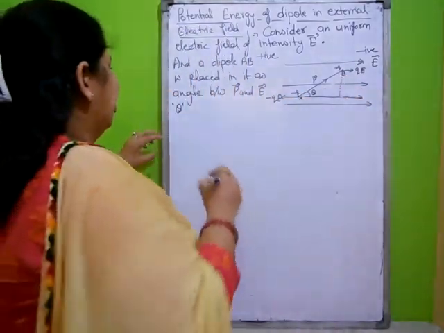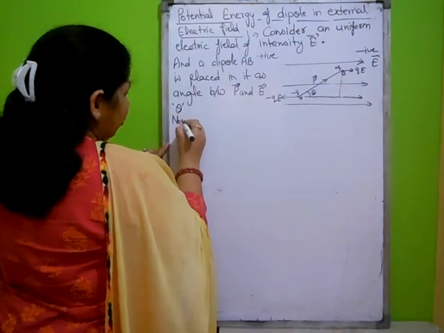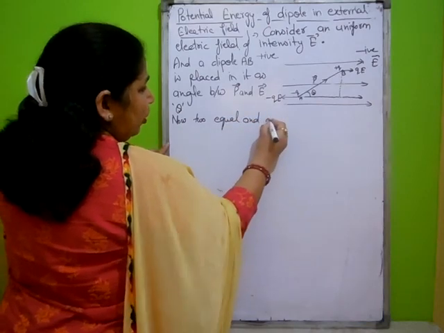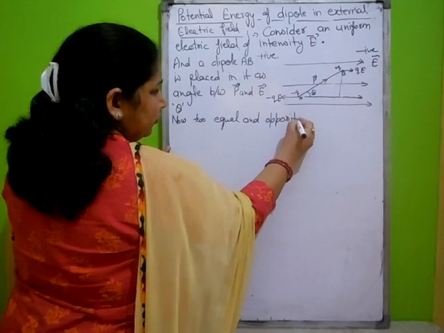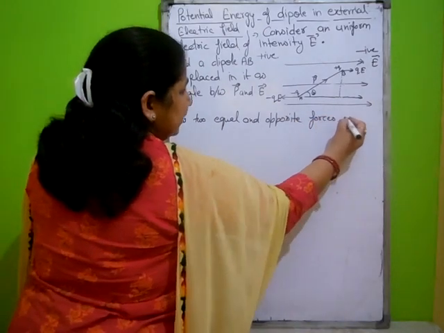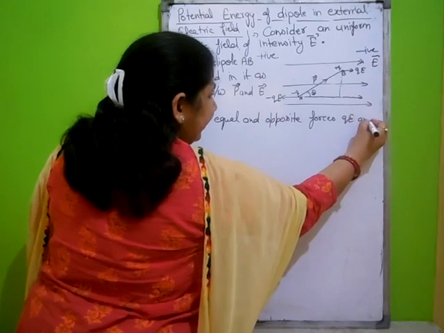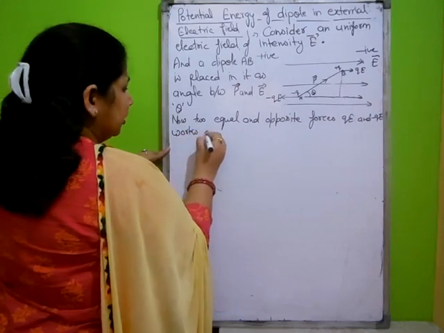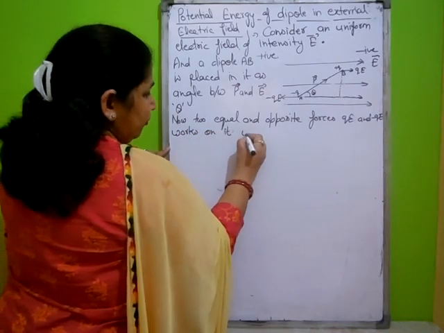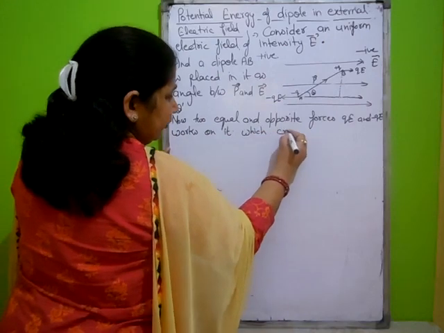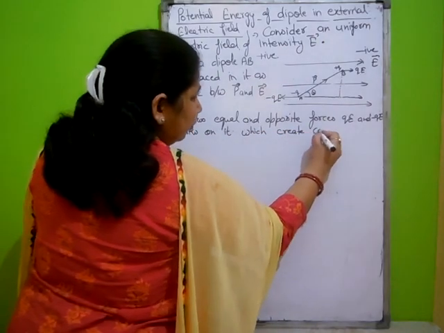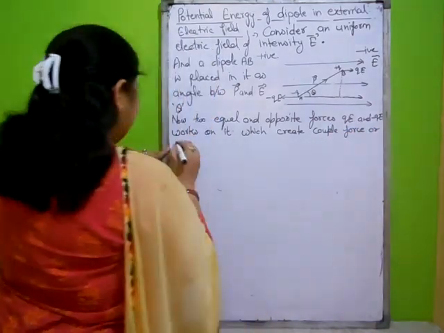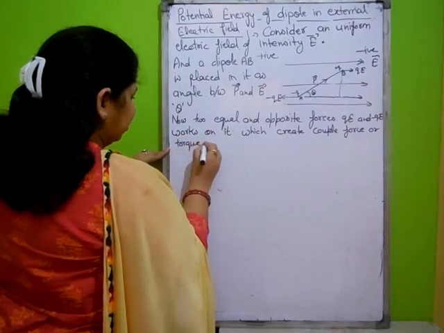We will take it perpendicular in this direction. Now we will write here, now two equal and opposite forces QE and minus QE work on it, which create couple force or torque.